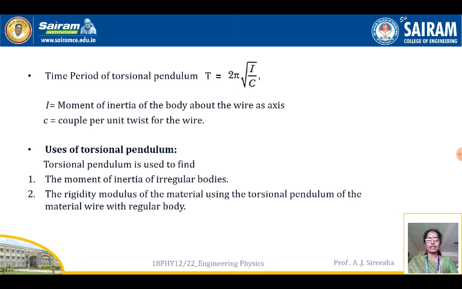The second use is the rigidity modulus: you can determine the rigidity modulus of the material of a wire using the torsional pendulum with a regular body. So this is a torsional pendulum and its uses. Thank you.